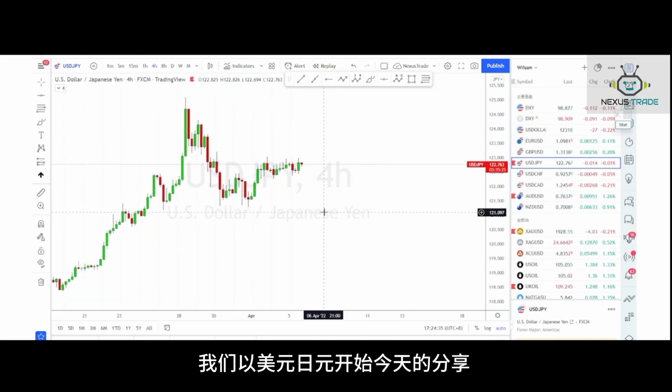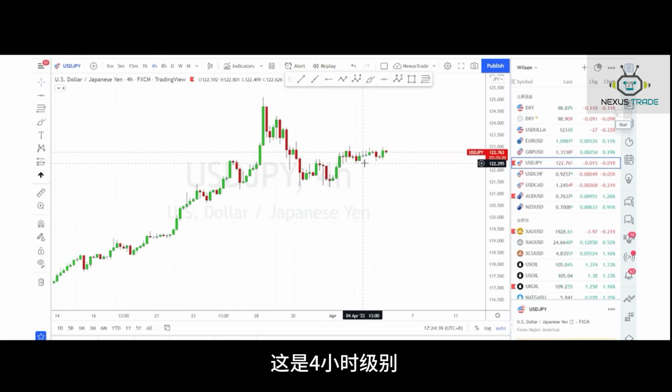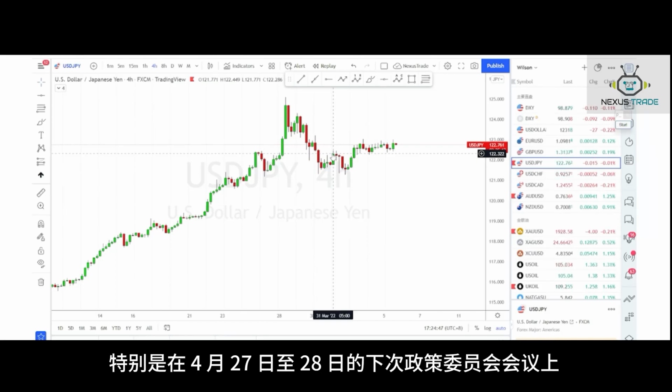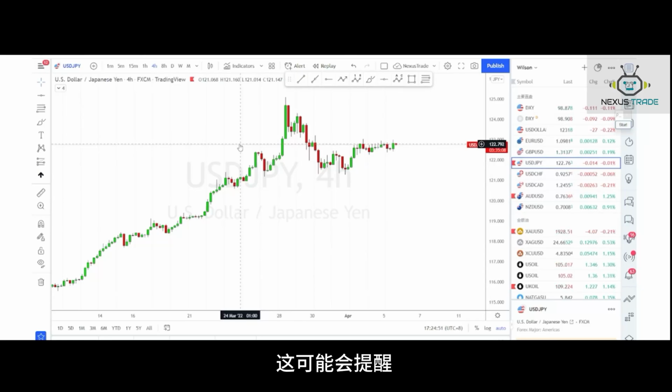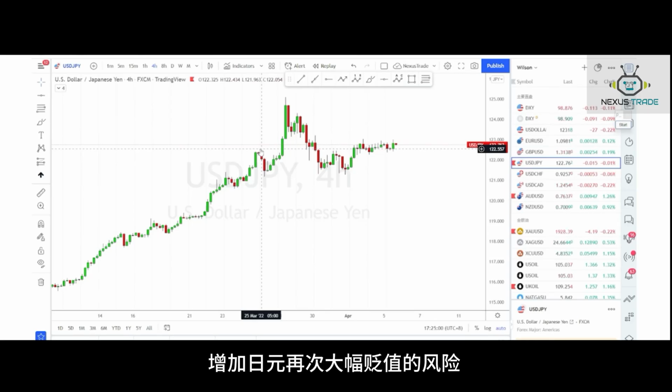So we begin our session with USD JPY. This is the 4-hour chart. We see little prospect that the BOJ, Bank of Japan, will adjust its policy setting at the next policy board meeting on 27 to 28 April. This is likely to remind the market of the gap between monetary policy in Japan and the US, raising the risk of another sharp bout of yen depreciation.